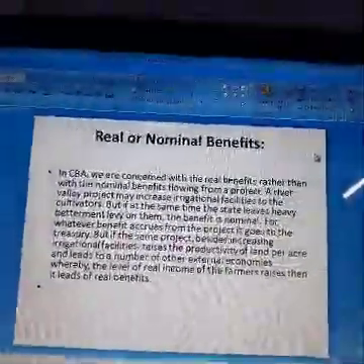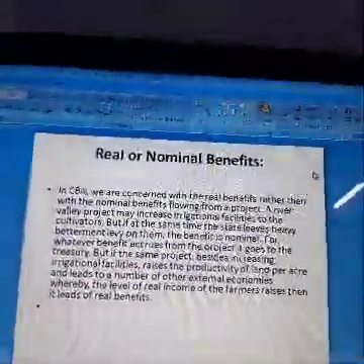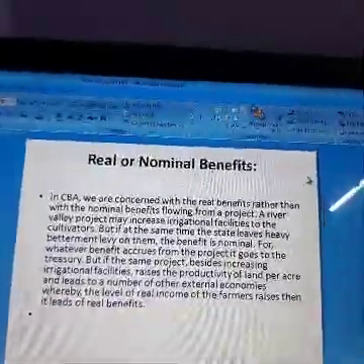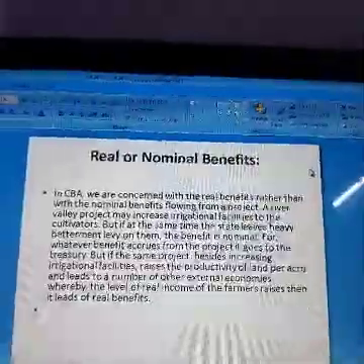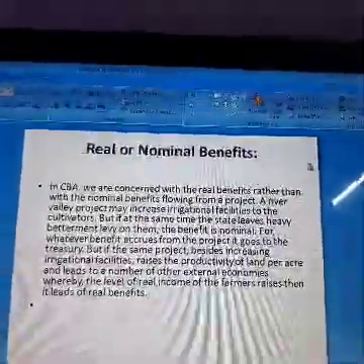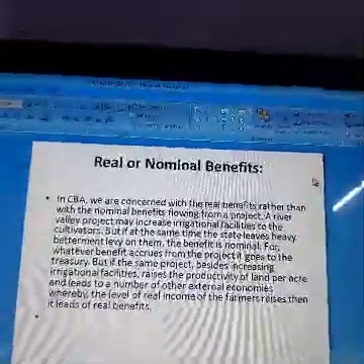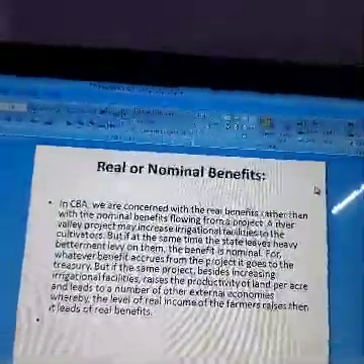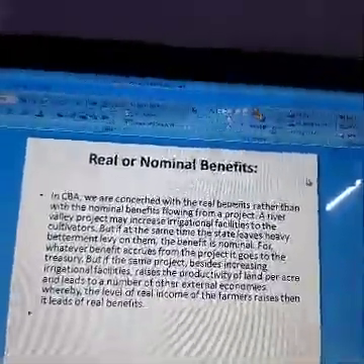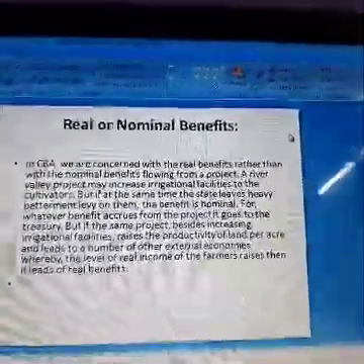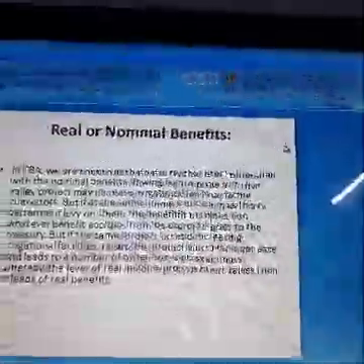Real or nominal benefits. In CBA, we are concerned with the real benefits rather than with the nominal benefits flowing from a project. A river valley project may increase irrigation facilities to the cultivators, but if at the same time the state leaves a heavy betterment levy on them, the benefit is nominal, for whatever benefits accrue from the project go to the treasury.